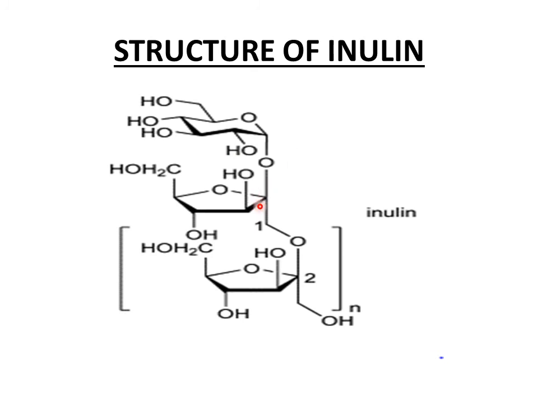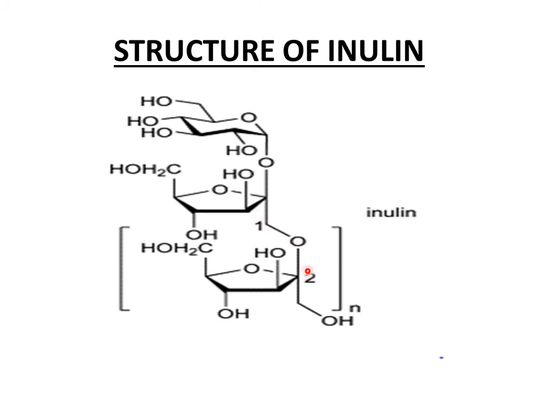This is carbon number 1, carbon number 2, 3, 4, 5 and carbon number 6. Similarly, this is carbon number 1, 2, 3, 4, 5 and carbon number 6.